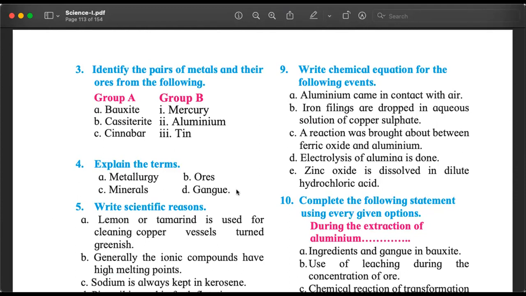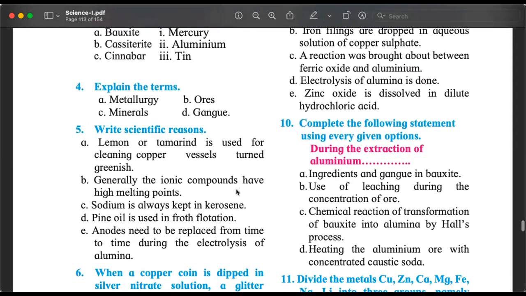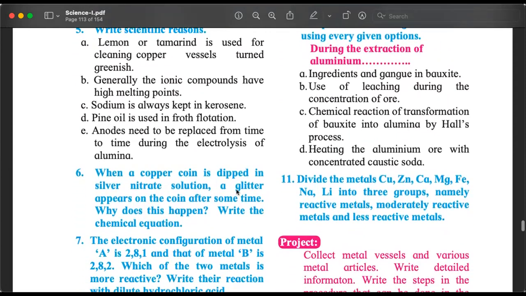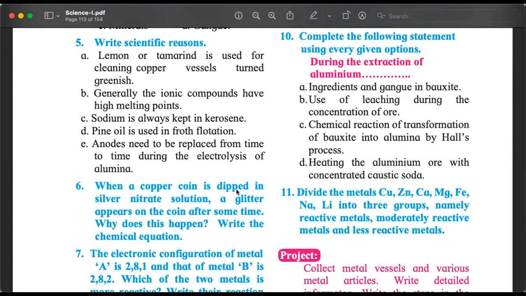Okay. Number 4, explain the terms. We have completed. Metallurgy, ores, minerals, gangue, completed. Number 5, write scientific reasons. The most interesting question. Lemon or tamarind is used for cleaning copper vessels turned greenish. No, अभी हमने नहीं पढ़ा इसके बारे में. पहले से हमको पता है हम ऐसा करते हैं. Last year भी हमने पढ़ा था, लेकिन इस chapter में we have not studied yet.